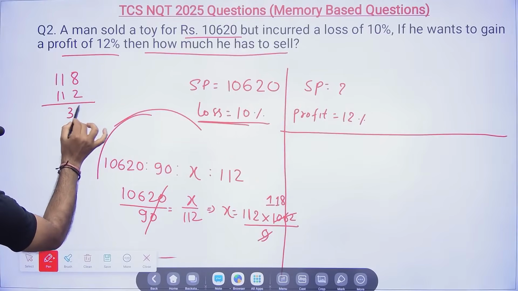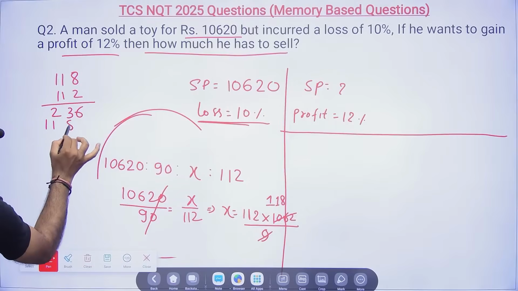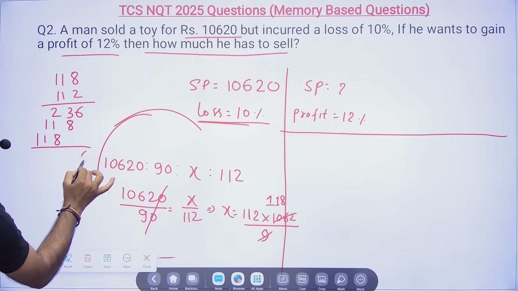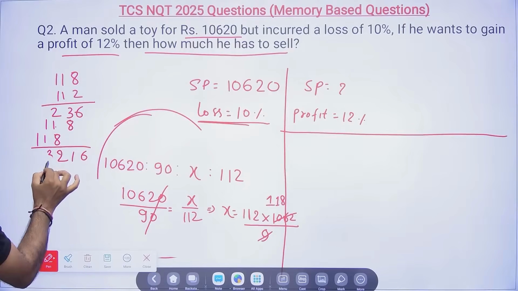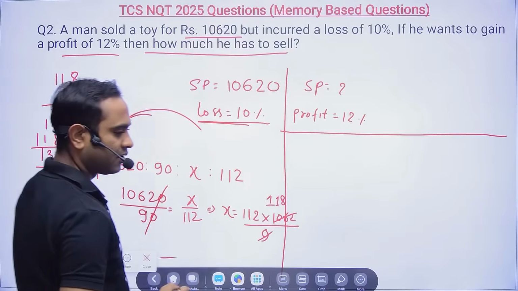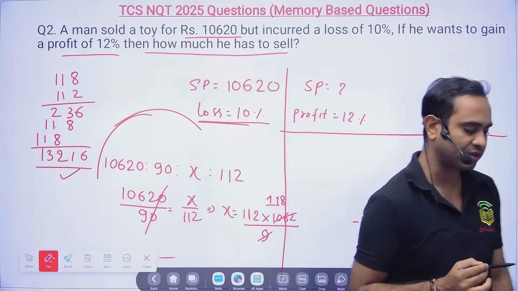So 18 into 2 is 36, carry 2, 118, and then 118. In the exam you can use a calculator. The result is 13,216. So this is by the process.